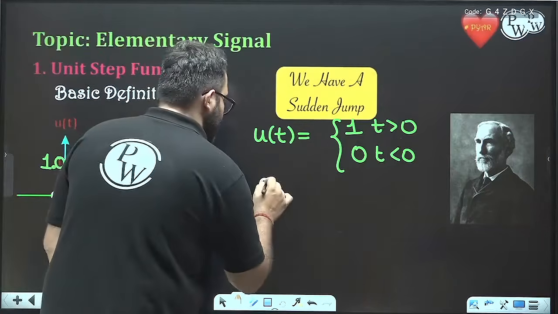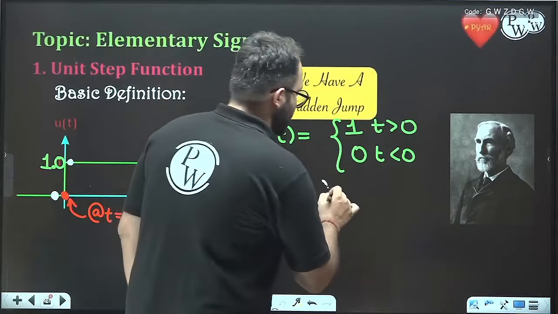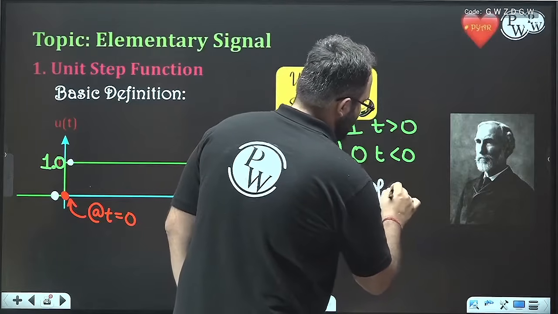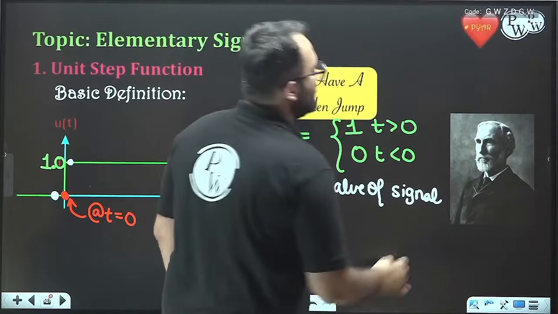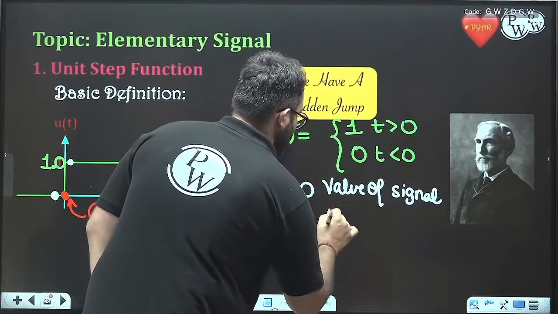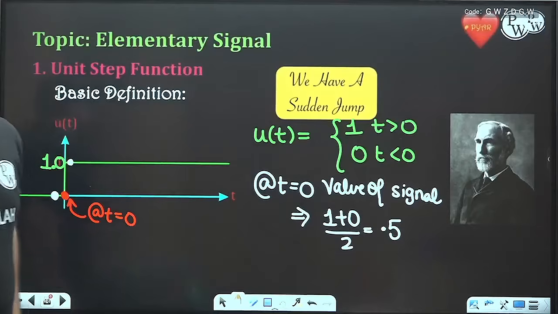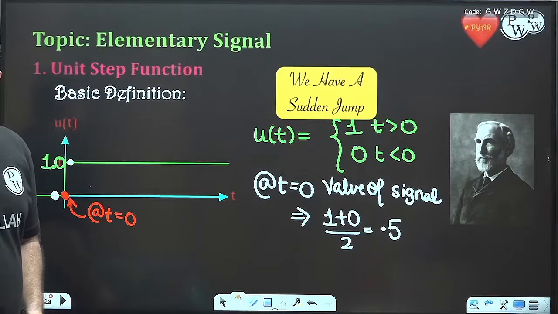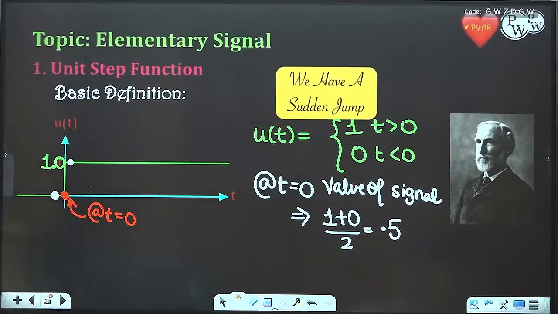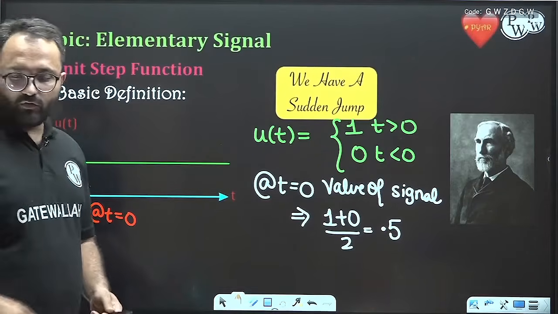So here we can see that at t equals to 0, if we follow Gibbs's statement, the value of the signal will be equal to 1 plus 0 divided by 2, that is 0.5. Is it correct? Okay, now let's move on.